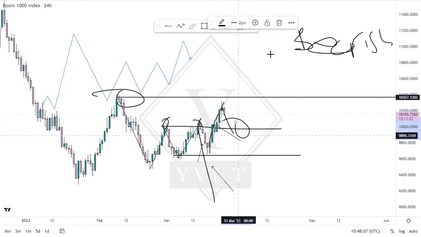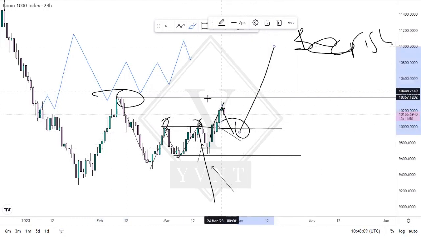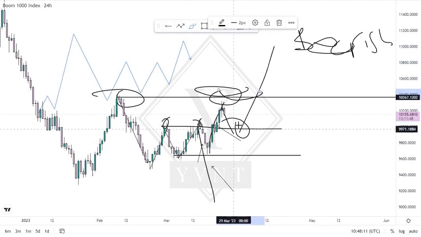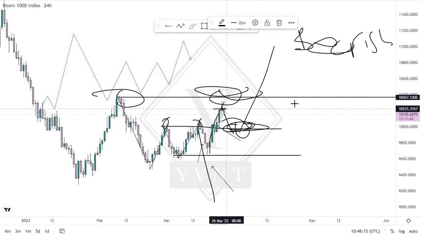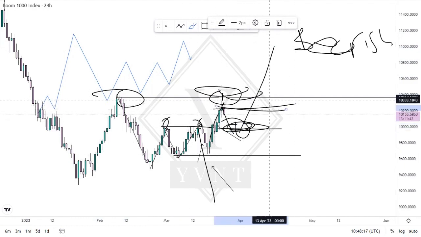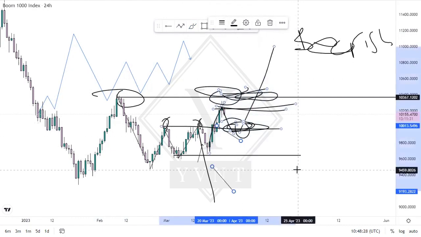And then at least give us a sign and then push the upside and then break this area here, right? So if we do catch buys here, we're going to be catching buys from here until here. This is going to be our target 1, and then this is going to be our target 2, right? So that's what we're going to be waiting for now on Boom, for Boom to give us a sign for buys, right? Or if it doesn't do that,